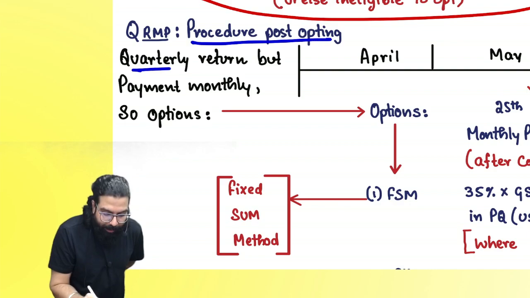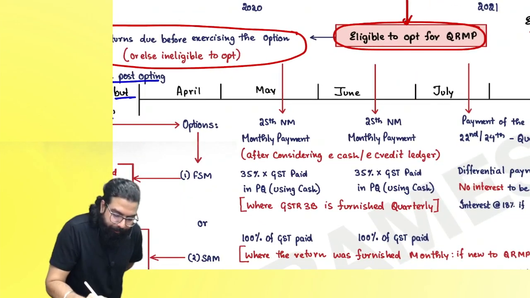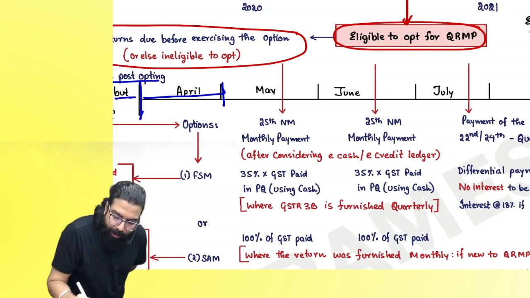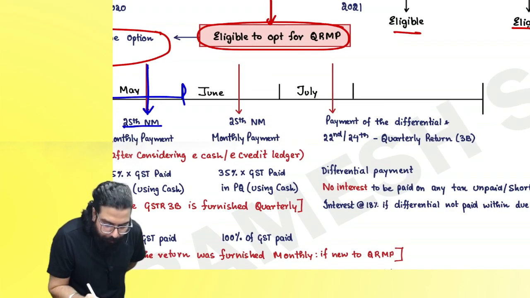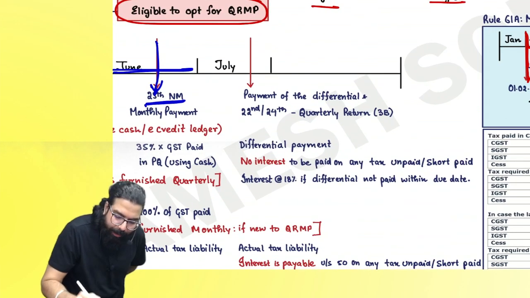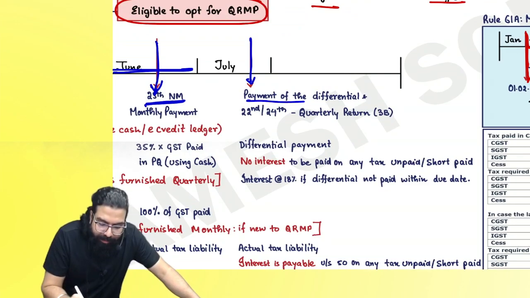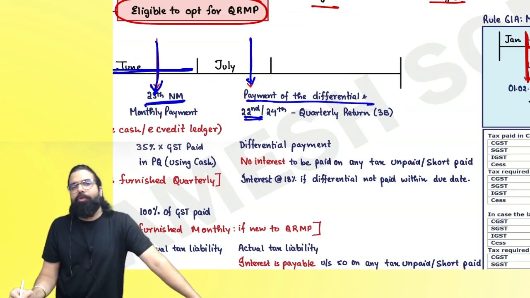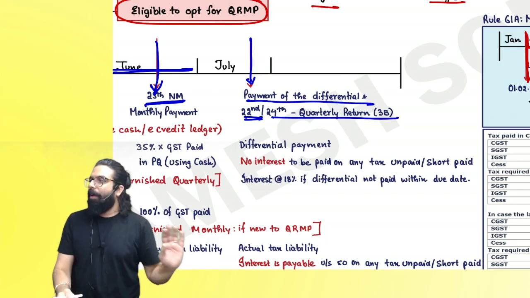Procedure post opting for quarterly return. But payment should be done monthly. So the option is, everyone: for April, I have to make the payment by what date? 25th of next month. For May, I have to make the payment by 25th of June. For June, I have to make the payment when I am filing my quarterly return, GSTR 3B. For GSTR 3B, for some parts of India the due date is the 22nd, for other parts of India it is the 24th. Are we all clear till here?